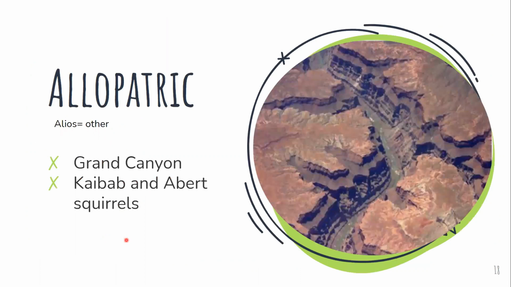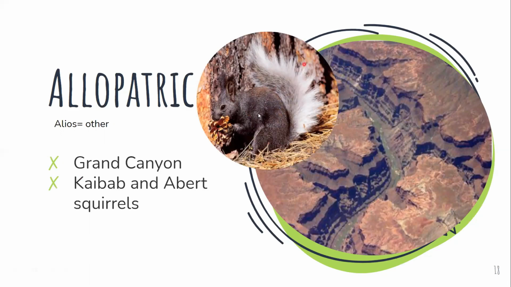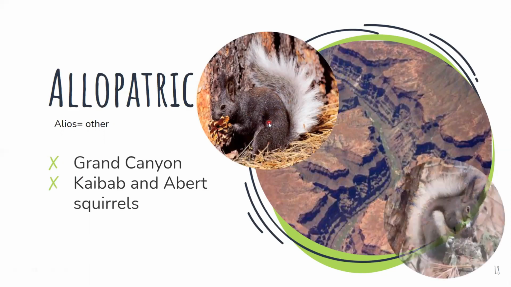Let's see an example. There was a formation of the Grand Canyon which caused the separation of species of squirrels, one called the Kaibab squirrels and the other the Abert squirrels. These two squirrels are new species, as you can see, and they do not interbreed because obviously there is such a big barrier in between them. So this is called allopatric.